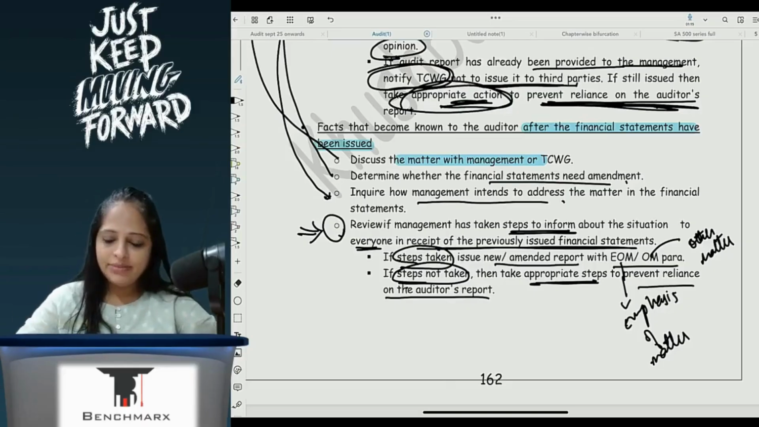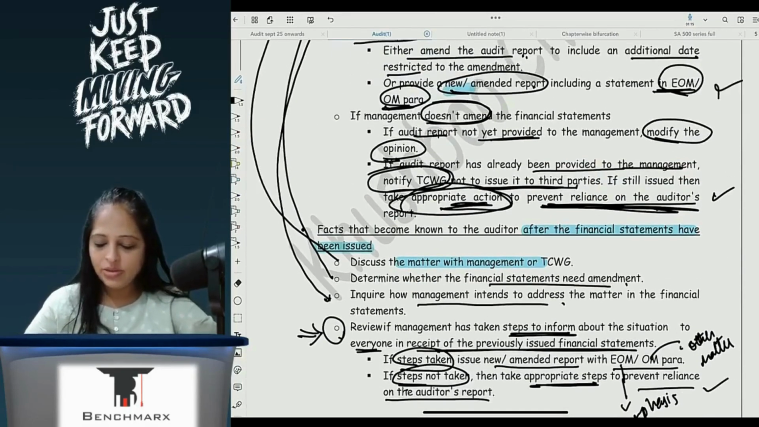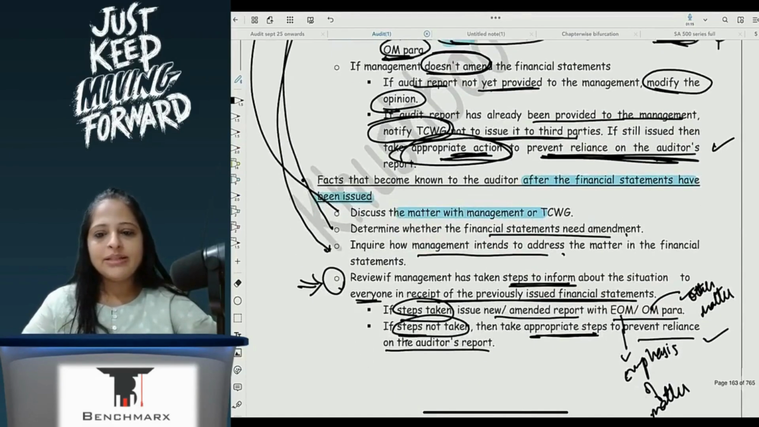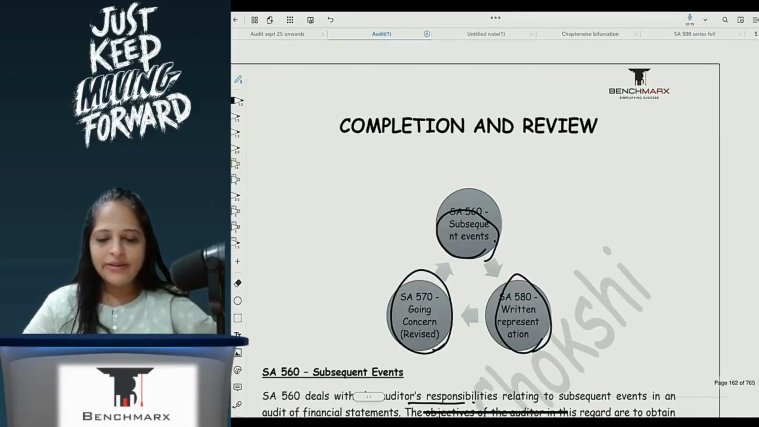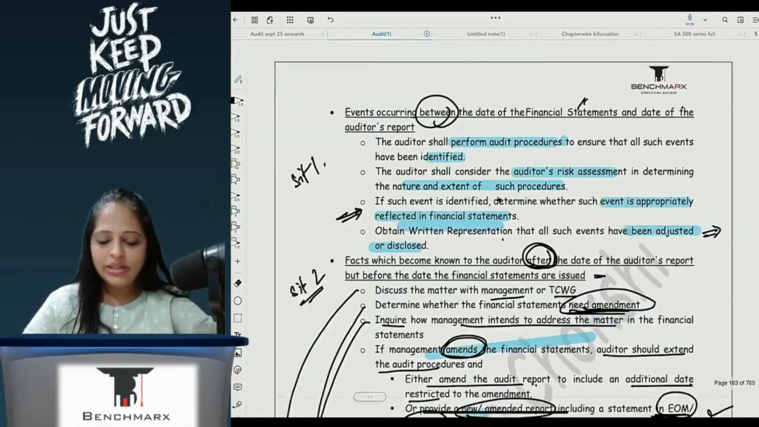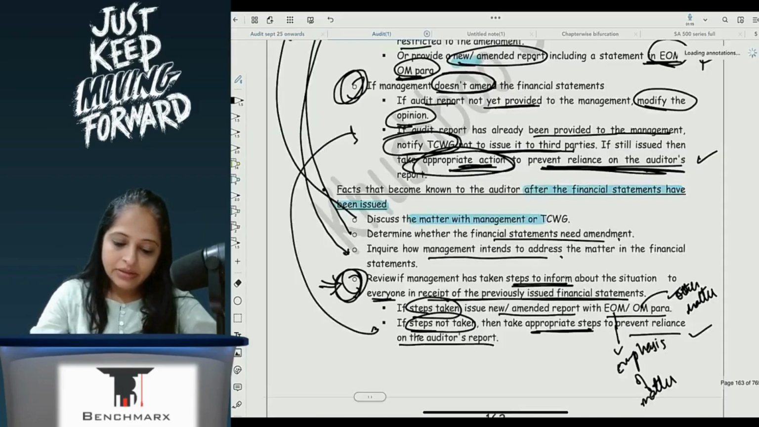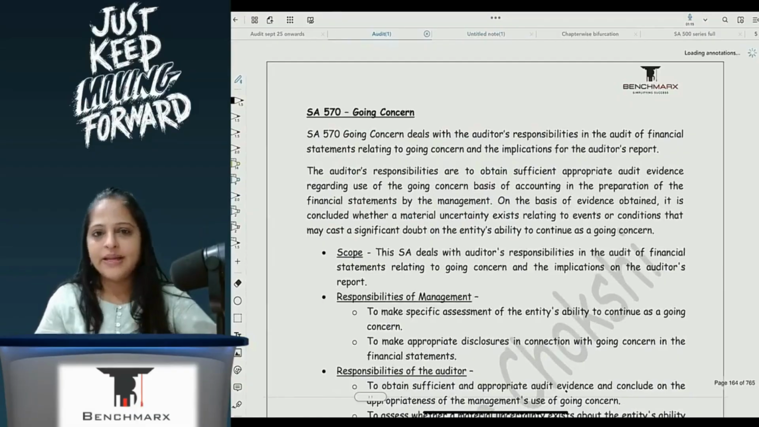So again, the same situation as what we did here. If steps have not been taken, I'll do that. If not, then I will amend. This is also the same. But here, management will not amend. They will have to take steps in order to inform that this is happening. Are we understanding? So, this is your SA 560. Very, very simple. The concept we know, only the action points are something that we need to remember.